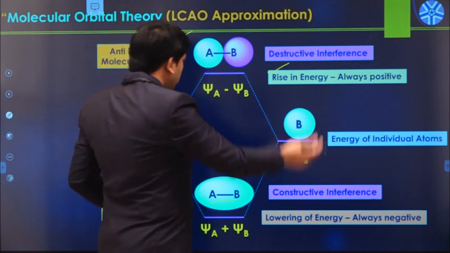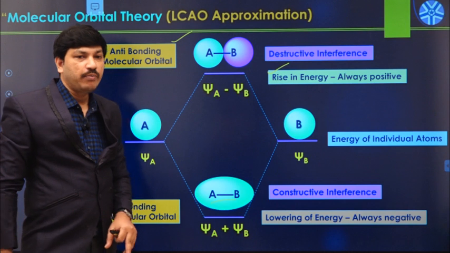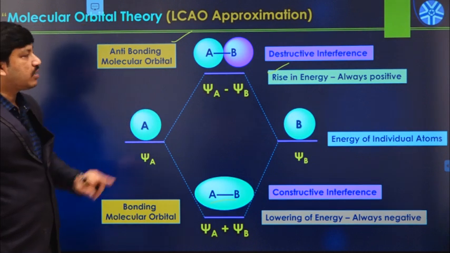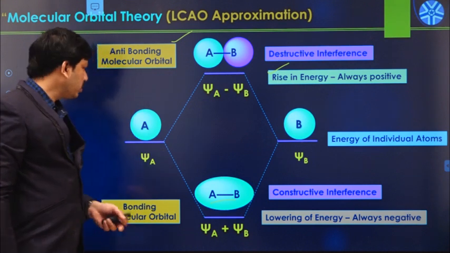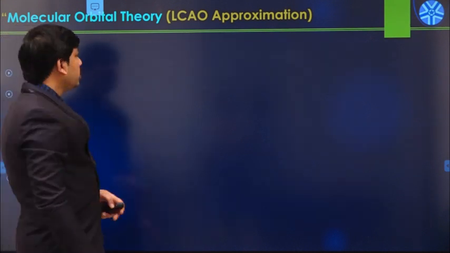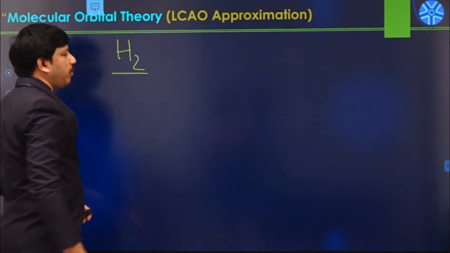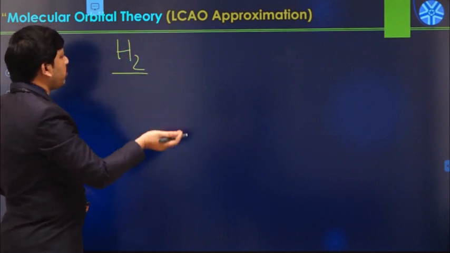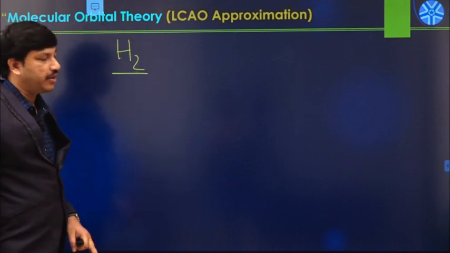And in this manner we have to construct the MO energy level diagram. Now we will see some examples of how to construct the MO energy level diagram of various molecules, and then we will get some idea. First we will try the simplest molecule, the hydrogen molecule. How do we construct the corresponding molecular orbital energy level diagram for the hydrogen molecule?